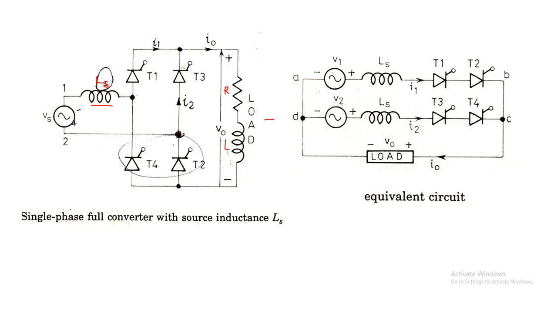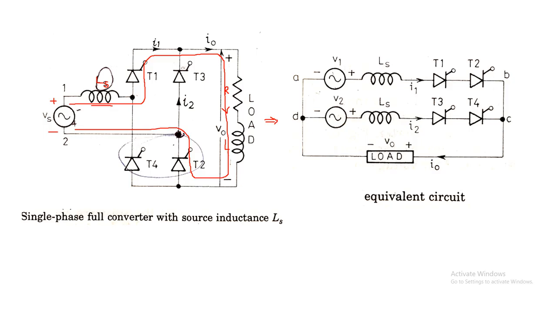So this circuit can be drawn as an equivalent circuit like this. This is the Thevenin's equivalent circuit. Here we have the input voltage source. Let us see how the conducting path, or how the current, will flow. For the positive half cycle, Vs1 will be positive over here, and the second terminal will be negative over here. So the current will flow like this. T1 will be conducting, and through the load it will return via T2 to the second terminal. So this will be the current flow path.